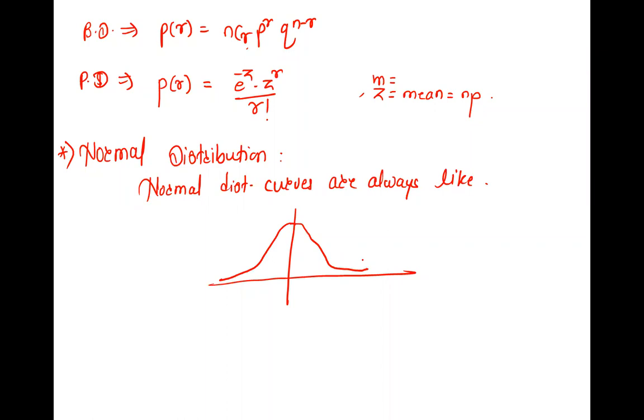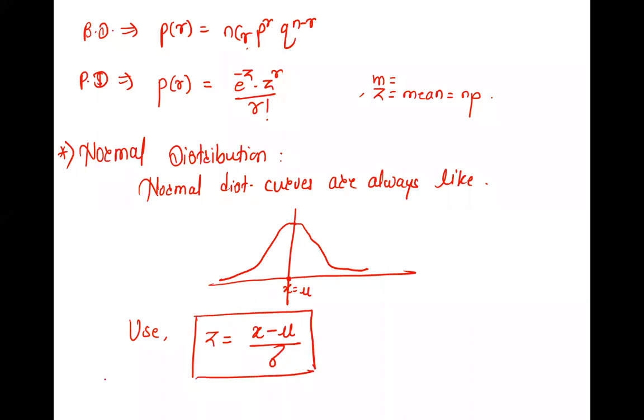These are the normal distribution curves, where this is the mean position, so here x is equal to mu. If these are your x, the observations, and these are the frequencies, then at the mean position it has the highest frequency. And to solve by normal distribution, you'll always use the formula Z is equal to X minus mu upon sigma.